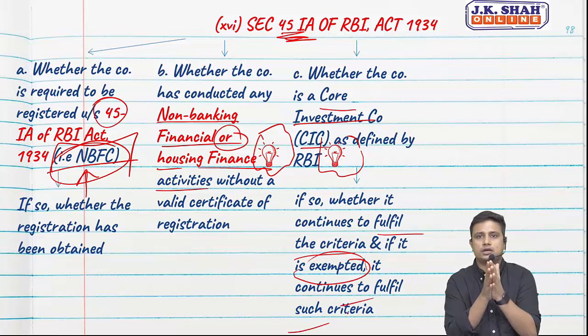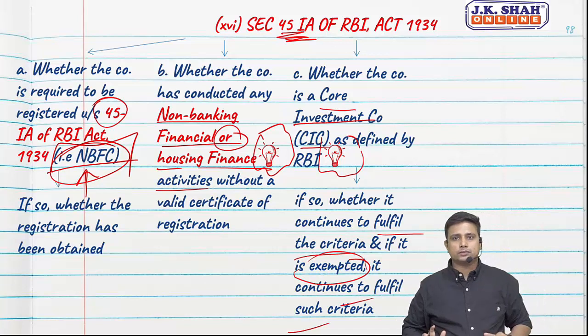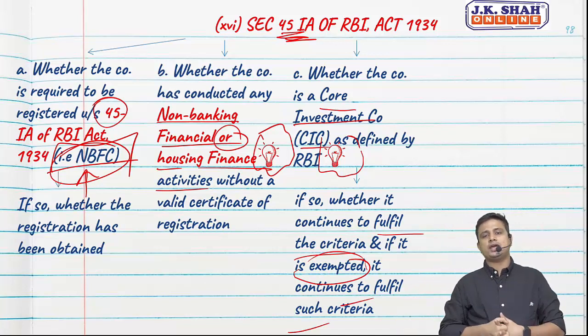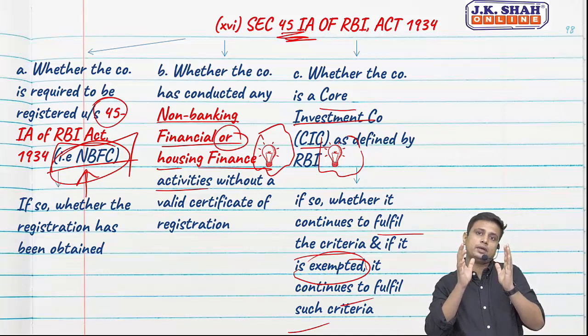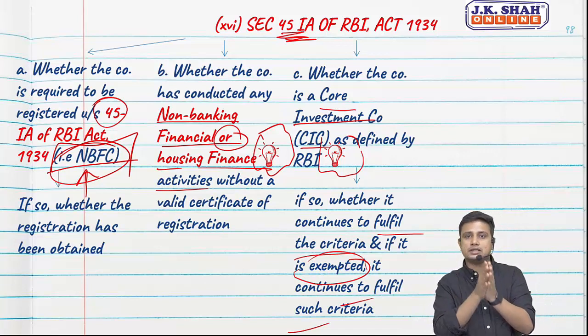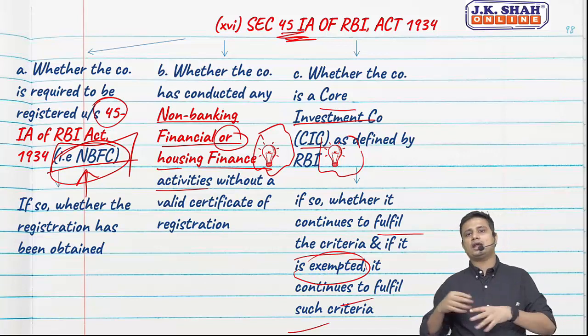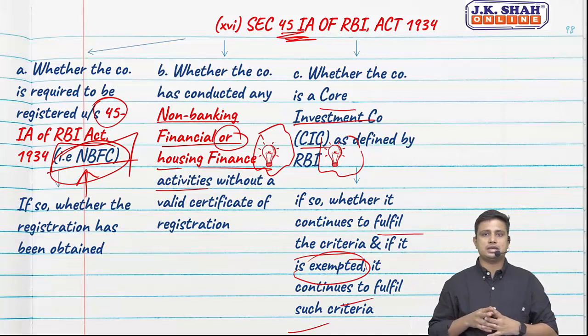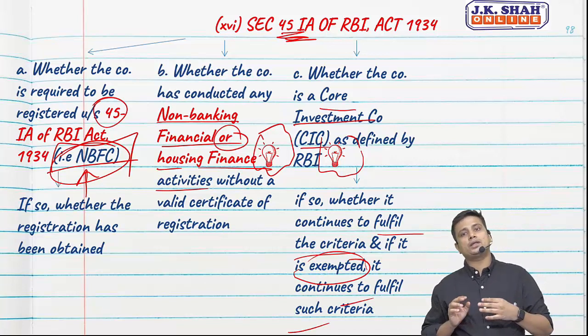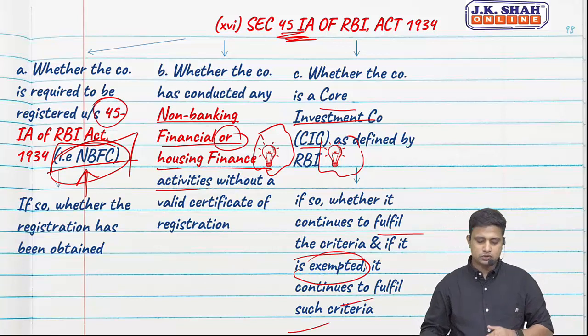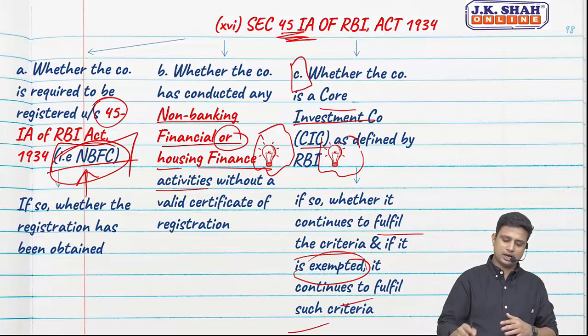We need to verify whether we are a CIC. If yes, we need to see whether we are still meeting the core investment criteria, and in case we are exempted, that is, we are not a CIC, then we need to evaluate whether we are still exempted.